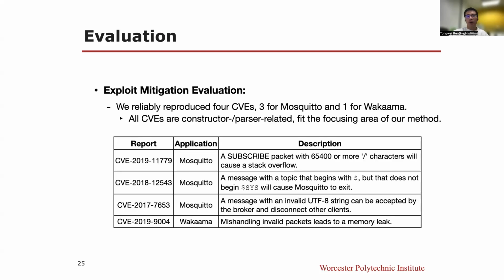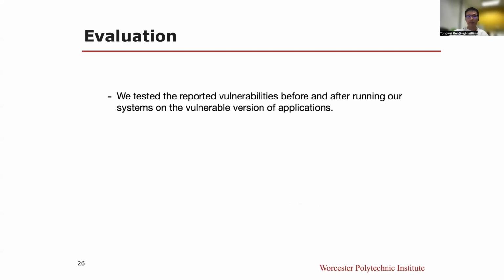We then did exploit mitigation evaluation to evaluate mutations. We reliably reproduced 4 CVEs, 3 for Mosquito and 1 for Wakaama. All CVEs are constructor or parser related, fit the focusing area of our approach. As shown in the below table, all these security bugs can be triggered by sending a designed malicious message.